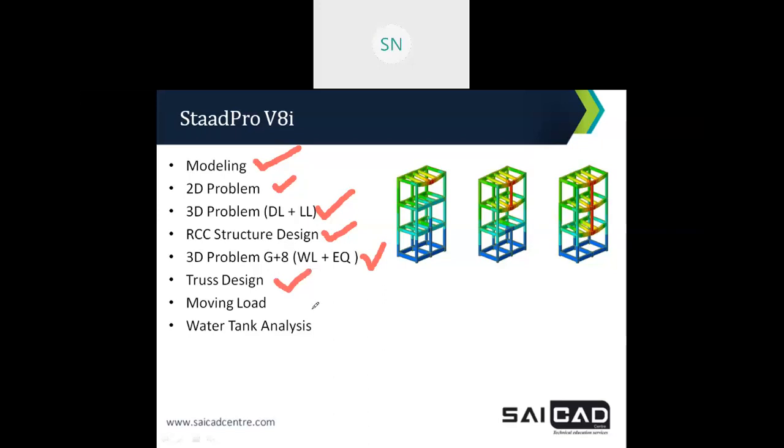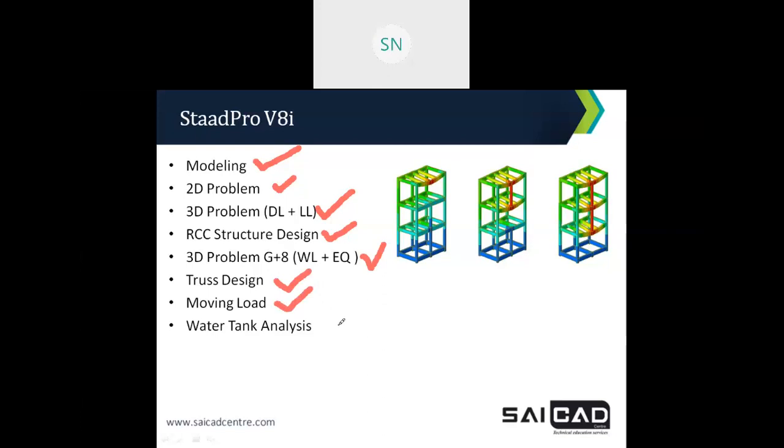Then we have a moving load, where we want to analyze some kind of bridge structure, steel bridges. If you want to apply some kind of moving load over there, vehicle loading, then we will apply that with the help of the STAAD Pro environment.